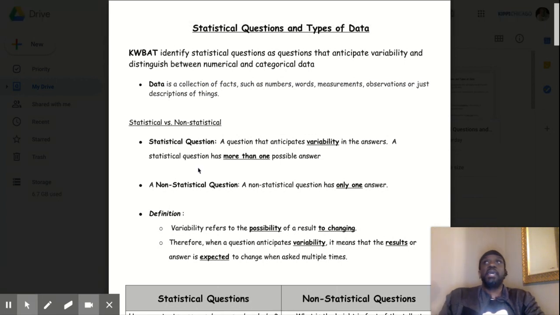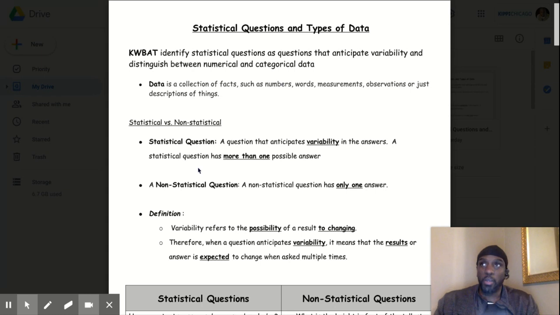If I was to say, what color is my dog? That's not a statistical question. It gives one answer. So a statistical question gives more than one answer. So if I ask all the students in the class, what color are your dogs? Then one would say, oh, my dog is white. One would say, my dog is black. Those are statistical questions because it gives more than one possible answer.